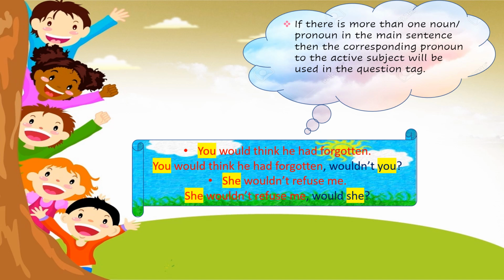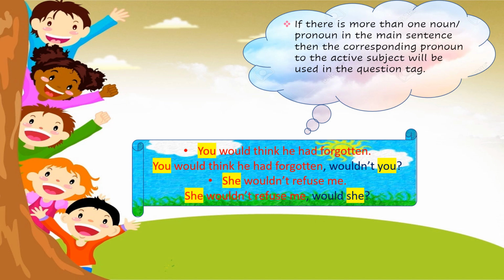You would think he had forgotten. You and he are the two pronouns used here. But which is the sentence focusing on? It's focusing on you, the pronoun you. So how will the question tag be? You would think he had forgotten, comma, would will become wouldn't. Again the you will be added over here with a question mark.